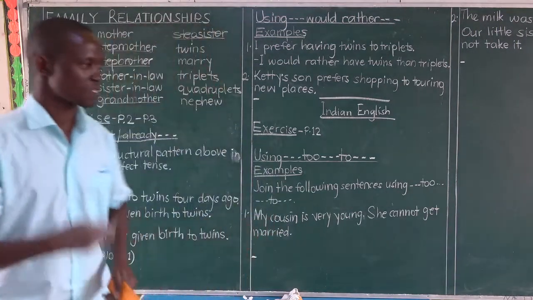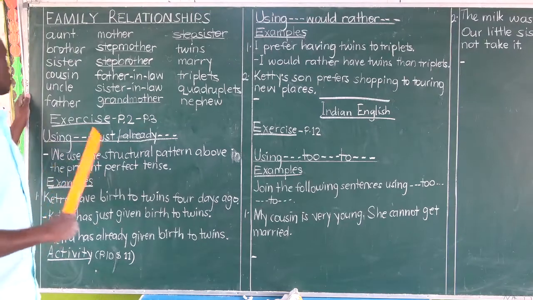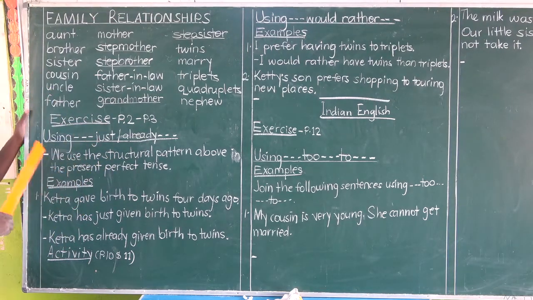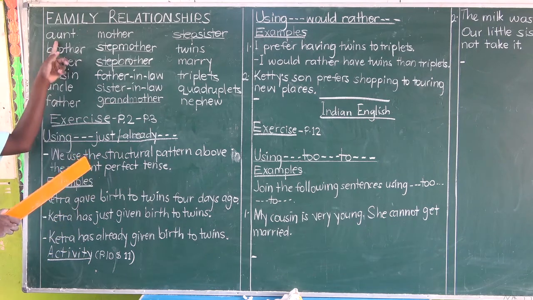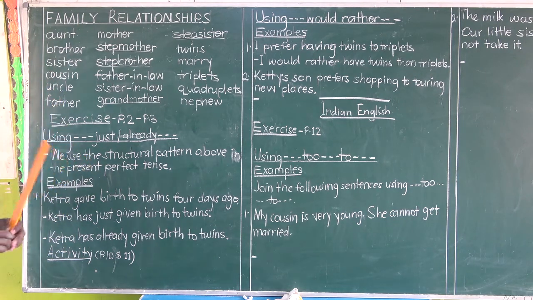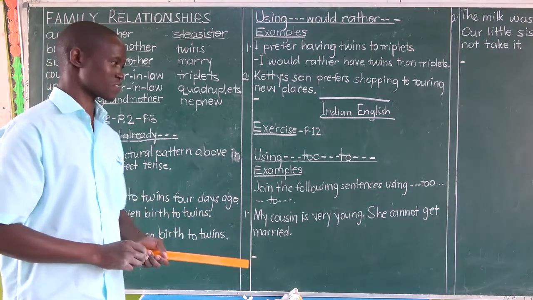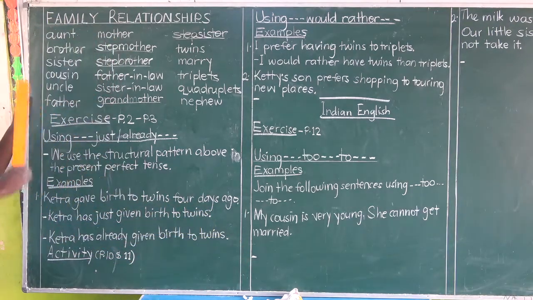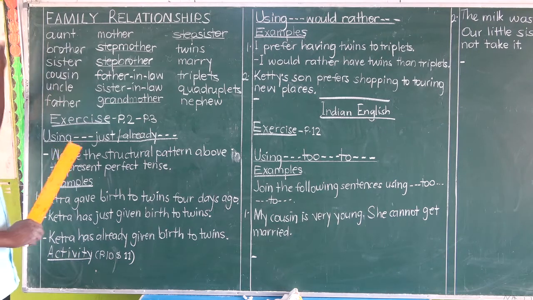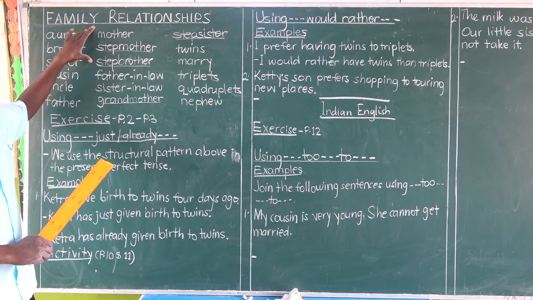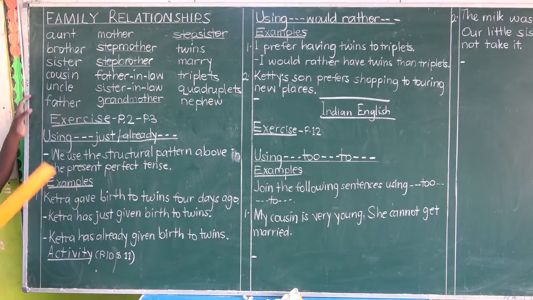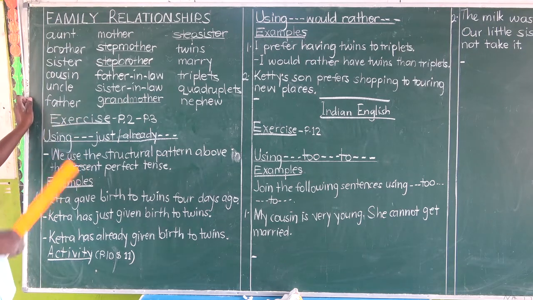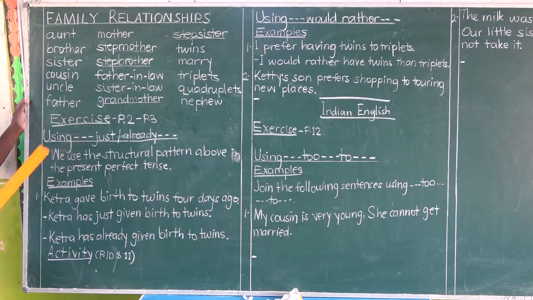You get it? Then your uncle is a male, should I say male? No. A brother to your father or mother is your uncle, meaning the opposite of aunt is uncle. Get the spelling, not that uncle which is part of your body, part of your leg. This is UNCLE. In fact, with the vocabulary we normally discuss, our emphasis is always on the spellings. Master the spellings, master the different words that can be formed from the given words, and things will be easy for you in that topic. Then a father, who is a father?